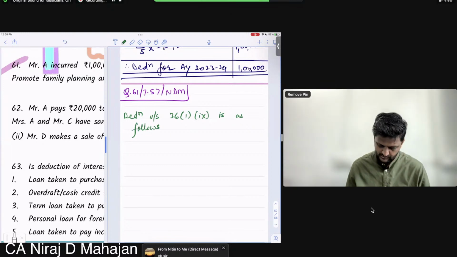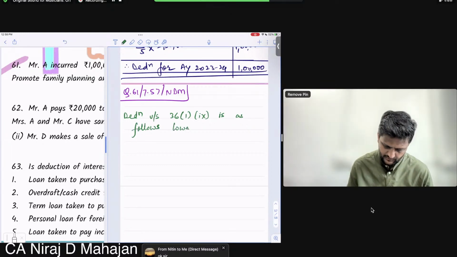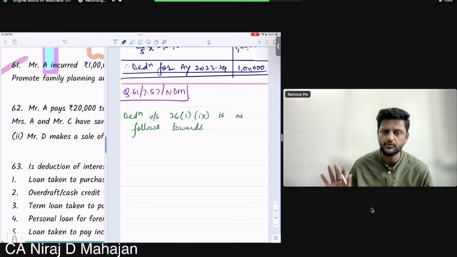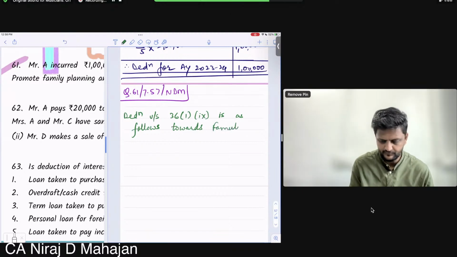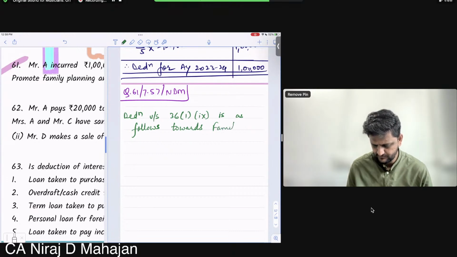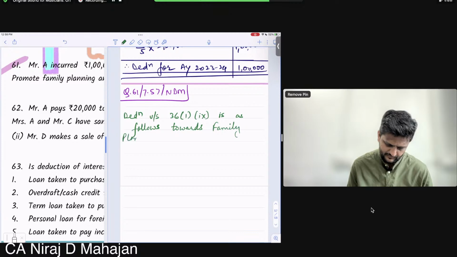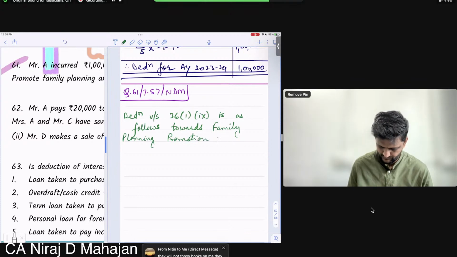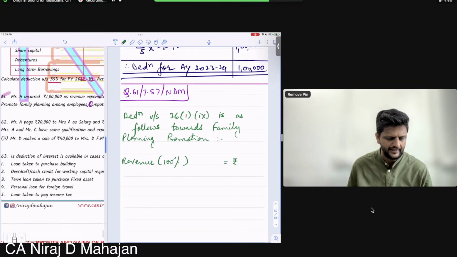Towards family planning promotion, revenue expenditure, how much? 1 lakh, I think.